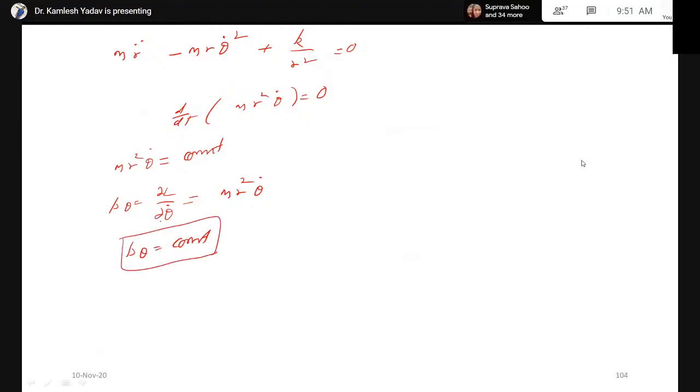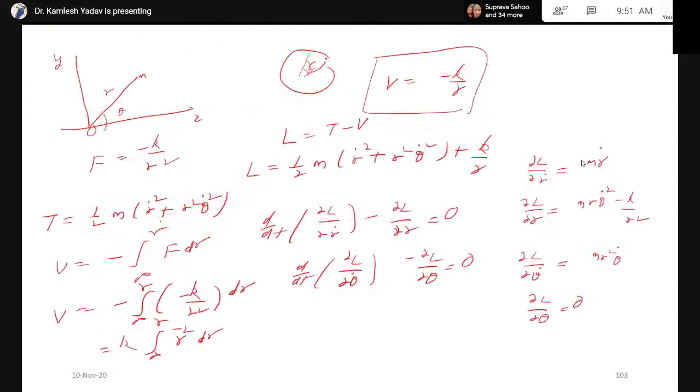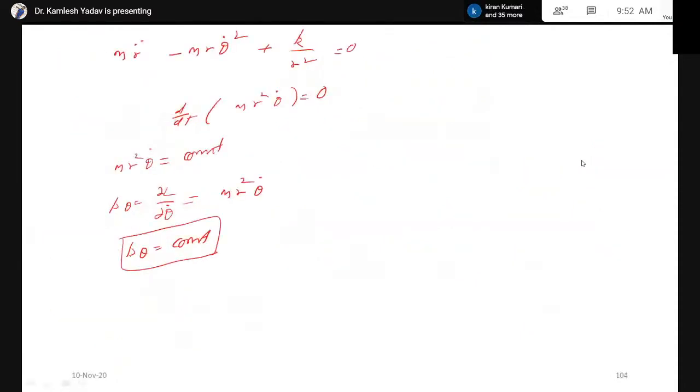What is the meaning of this? Now in this Lagrangian, theta is not appearing. Here theta dot is present, r is present, but theta is absent. Therefore, if theta does not appear in the Lagrangian, then the corresponding conjugate momentum p theta will be a conserved quantity. And this is the angular momentum. Since theta is not appearing in the Lagrangian, the corresponding angular momentum will be a conserved quantity.